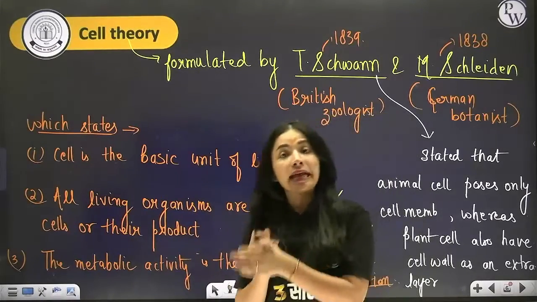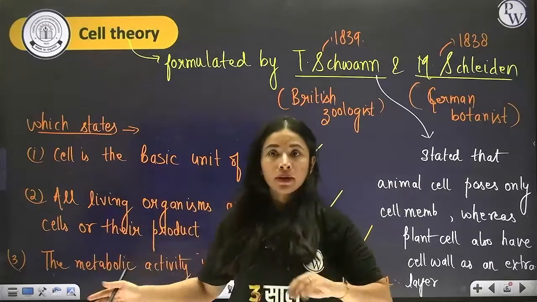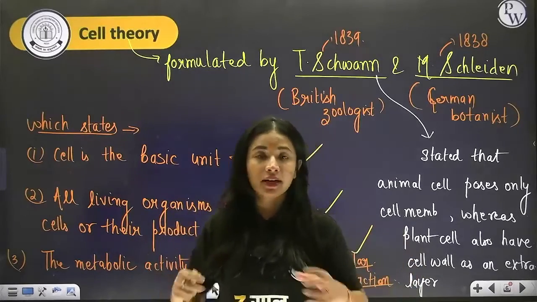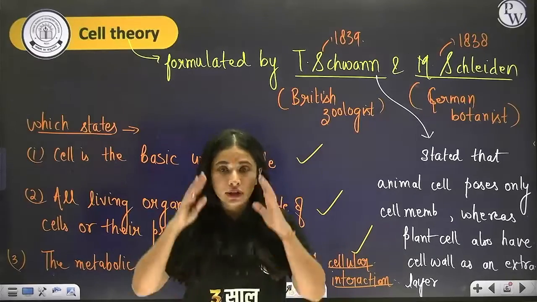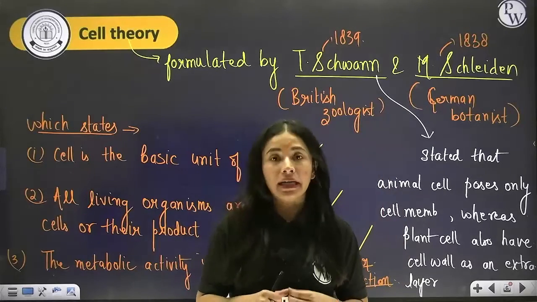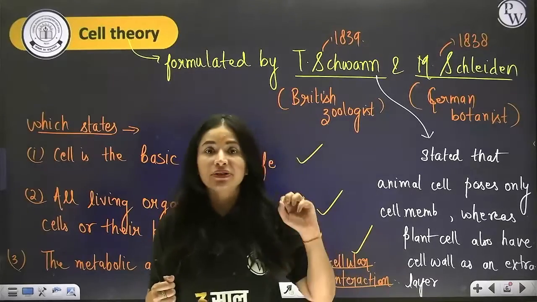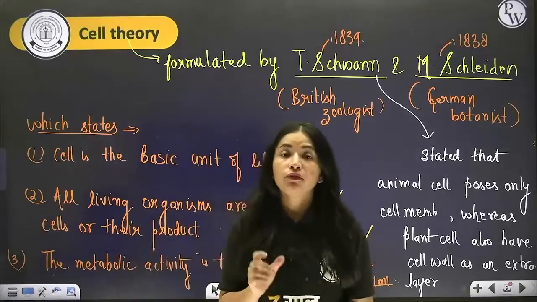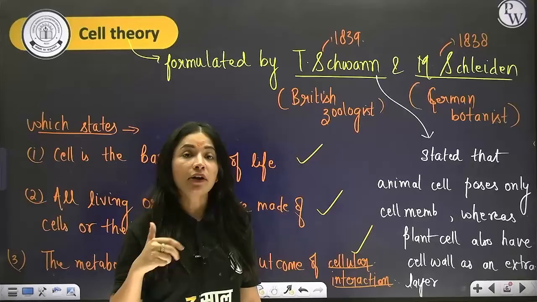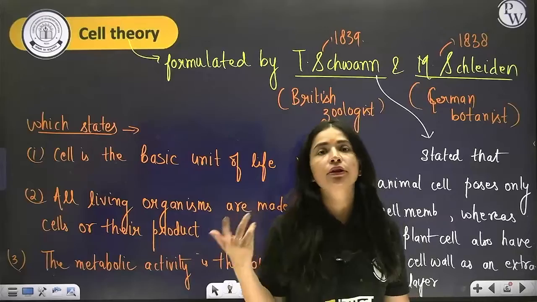Now, this cell theory was definitely proposed by 2 people, and they gave so many points due to which we can make out what a cell is and why we consider that all living organisms are made up of cells. So now the idea is clear that this concept came from these 2 people. But somehow this theory was yet to be completed. This theory was yet incomplete. Why? Because in this theory, it is not mentioned where the cells are arising from, who is giving birth to the cells.